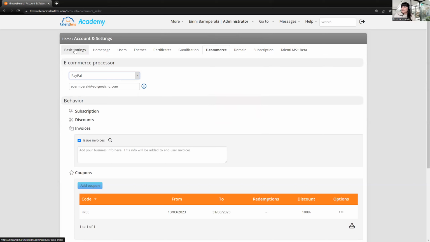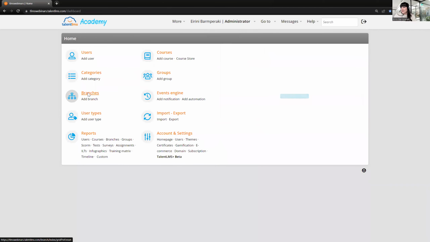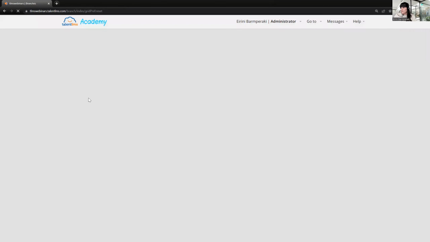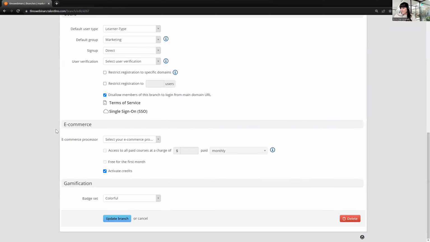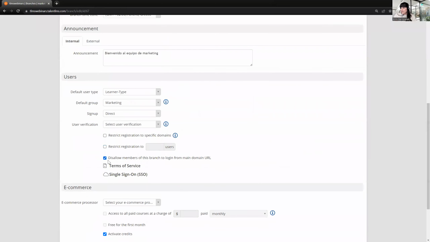So what I want you to follow up here is from the branch settings. So I'm going to visit again a branch, the marketing one that I did before. So click on the branch, and from the info page here, if you go all the way down, just make sure that this option is checked. As long as this is checked, this will prevent users to log in to the main portal and therefore have access to the courses that belong to the main portal.